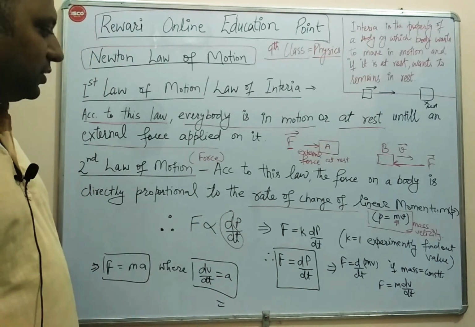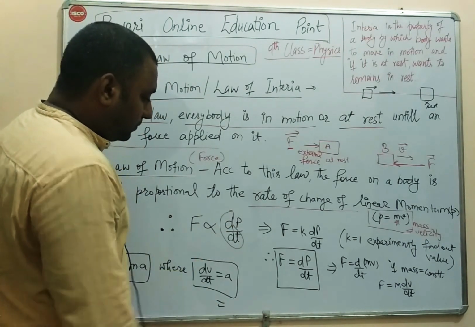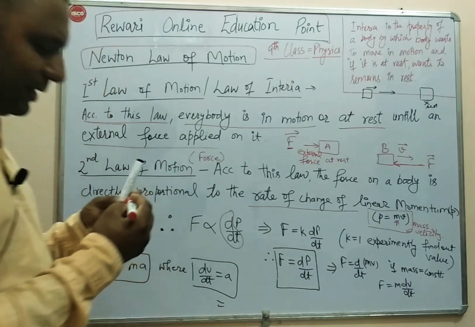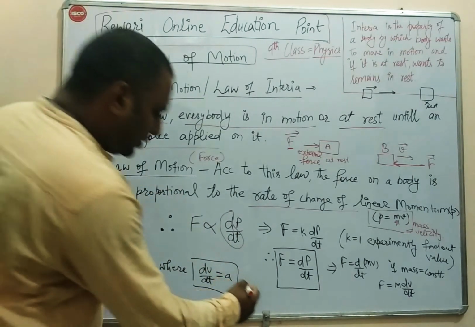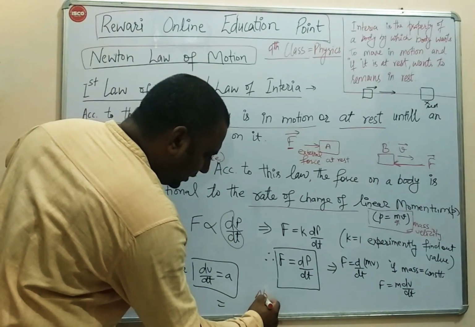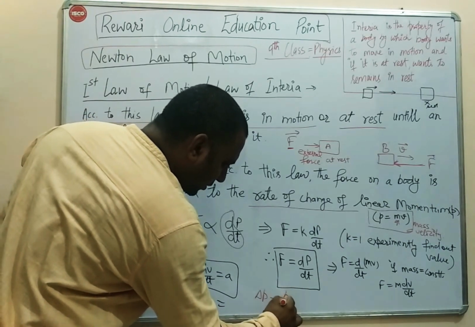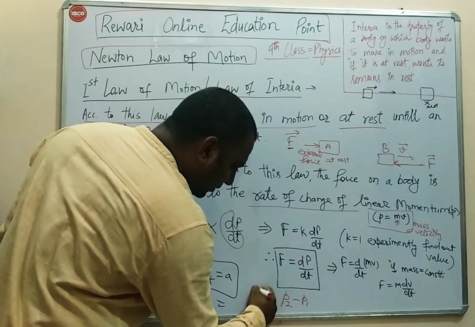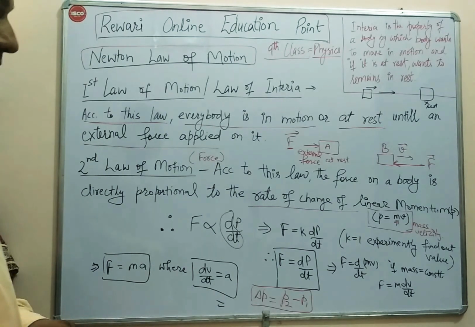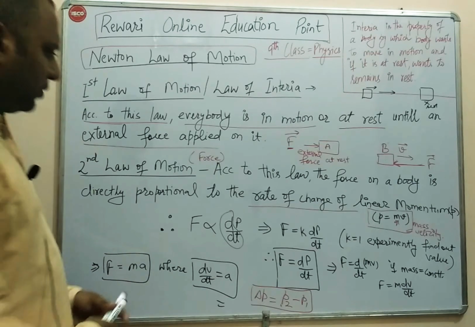What is the rate of change of linear momentum? I can say dp by dt. Now, what is the change in momentum? The final momentum minus the initial momentum. Change is always denoted by delta p. Delta p is p2 minus p1, where p2 is the final momentum and p1 is the initial momentum of the body. Now, further, what do we have?